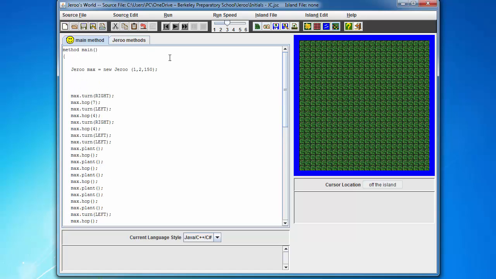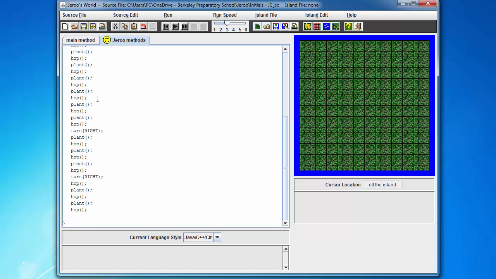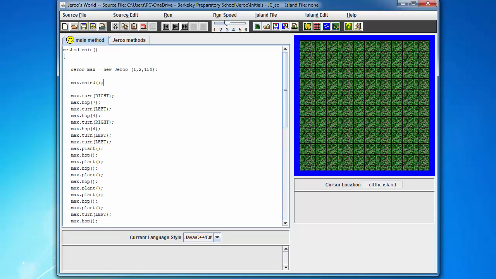Now remember, I made max. Okay? So max is here. This is called instantiating a Jeroo or creating a Jeroo. Jeroo max. I'm going to start him at 1, 2. So this is going to be 1, 2 right here. Okay, you can see in the cursor location it says 1, 2 in the parentheses, so this is where max is going to get created. And I want max to make J. Okay, remember that's the name I gave to this method, and then he'll run through and he'll make J.